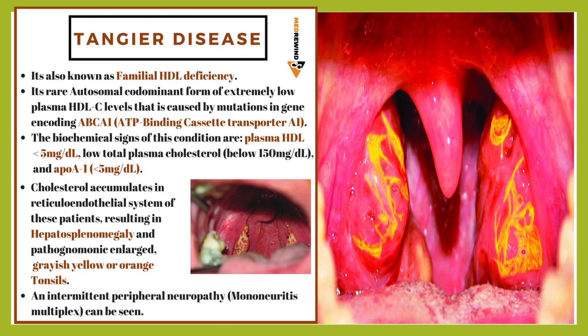It can be as low as 5 milligrams per deciliter, and apoA-I is also very low in this condition. The patient will have hepatosplenomegaly, etc., and intermittent peripheral neuropathy. So these were the genetic causes which could reduce your HDL.